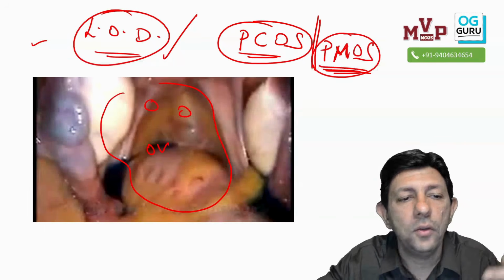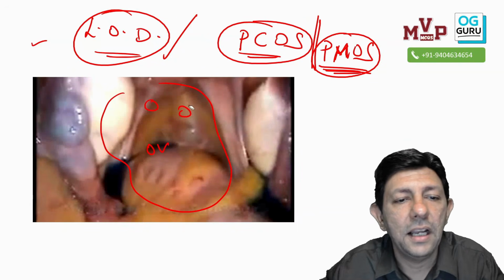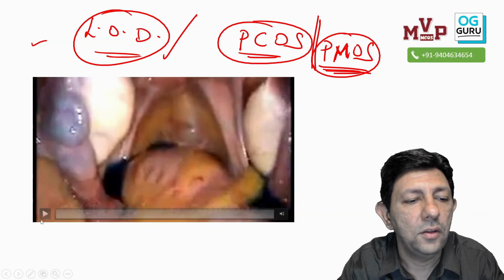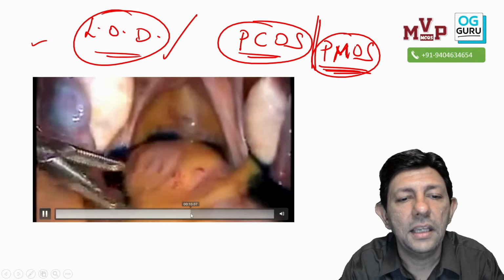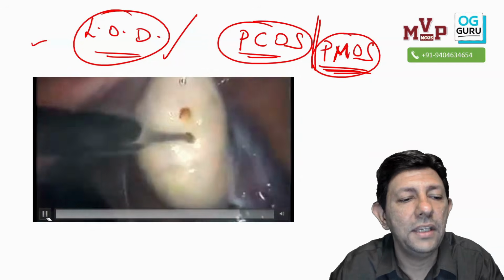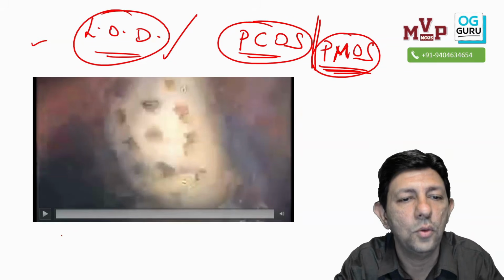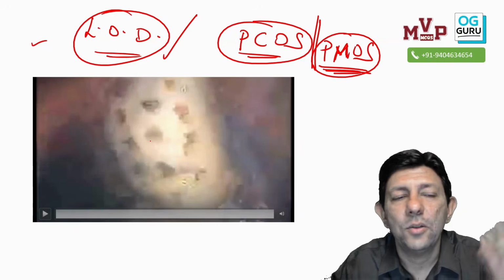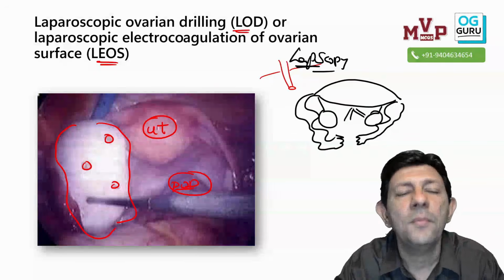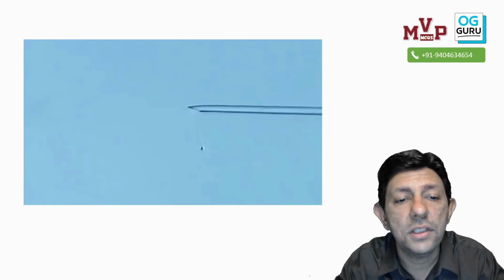I'm very sure you could easily identify, when we are seeing the video very clearly, you can see over here we are lifting up the ovary, and see the same picture, we are drilling holes in the ovary. Is this understood to all of you? Yes. So this is laparoscopic ovarian drilling done for infertile patients as a last resort. Moving on to the second video.